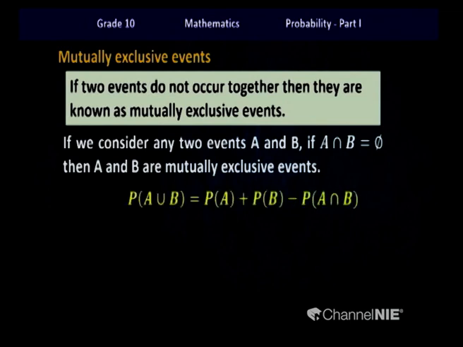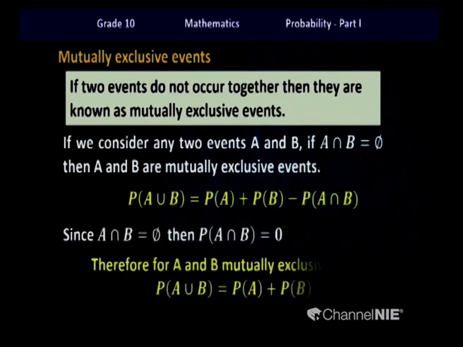Let us look at this formula. As we have identified the intersection of these two events to be a null set, the probability of this should be equal to 0. Therefore, the formula gets summarized into two terms, where the probability of A union B will be equal only to the sum of the two probabilities.